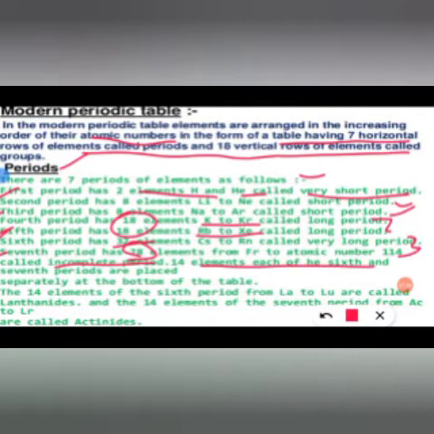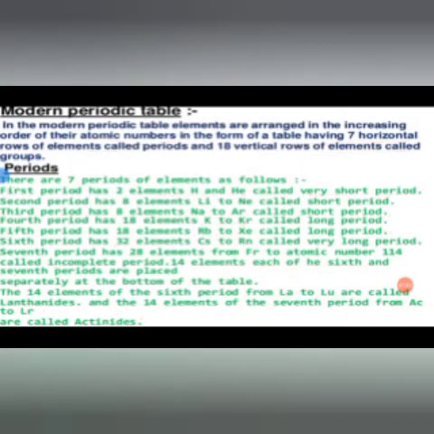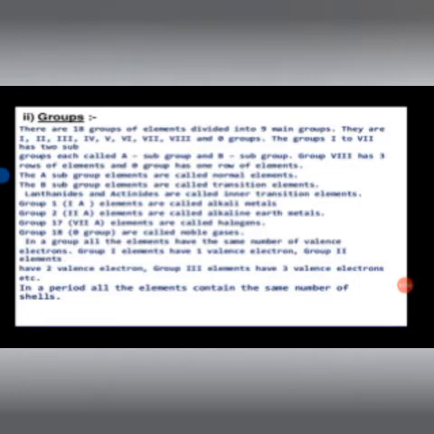14 elements each of the sixth and seventh periods are placed separately at the bottom, which is called the F block. That is, lanthanum to lutetium is called lanthanide, and the 14 elements in the 7th period, actinium to lawrencium, are called actinide. Okay, so groups: there are 18 groups of elements divided into 9 main groups. There are groups 1 2 3 4 5 6 7 8 and 0 group. The groups 1 to 7.